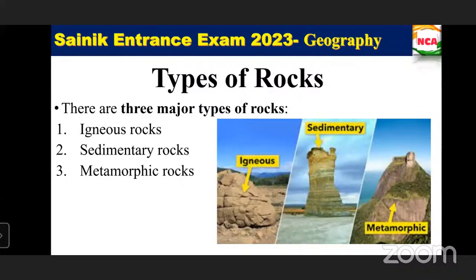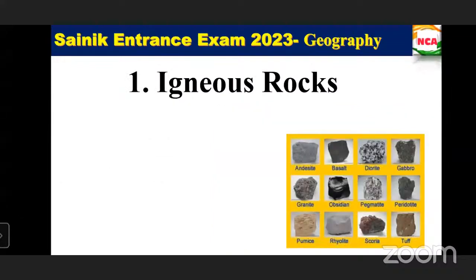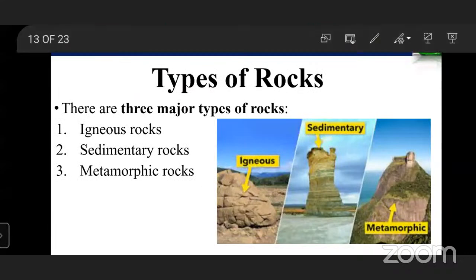So A, B, C, D, and E are 5 schools. Is my screen visible? Wait.